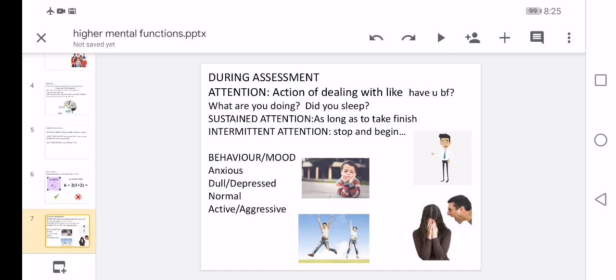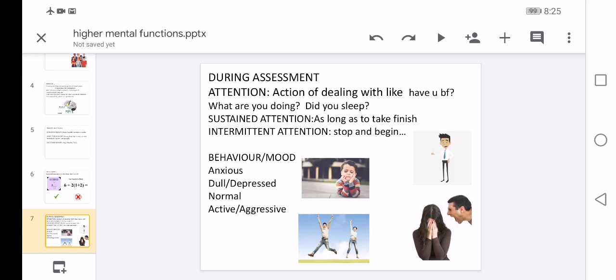It makes it possible to concentrate on any activity as long as needed to finish it, even if there are other distracting stimuli present. Intermittent attention is about stopping and beginning. It means they will speak, they will stop. Alternatively, the brain is functioning and not functioning. It is ceasing and beginning again.